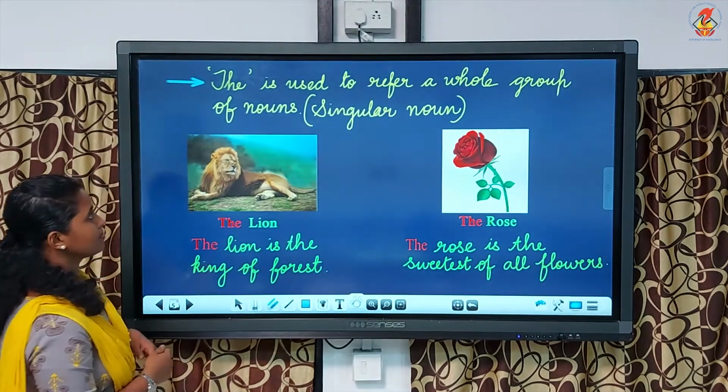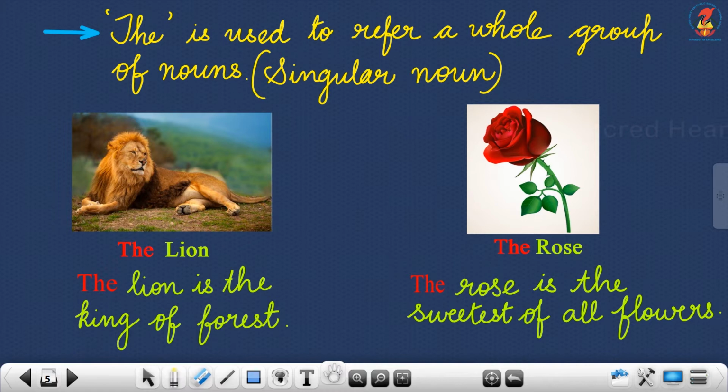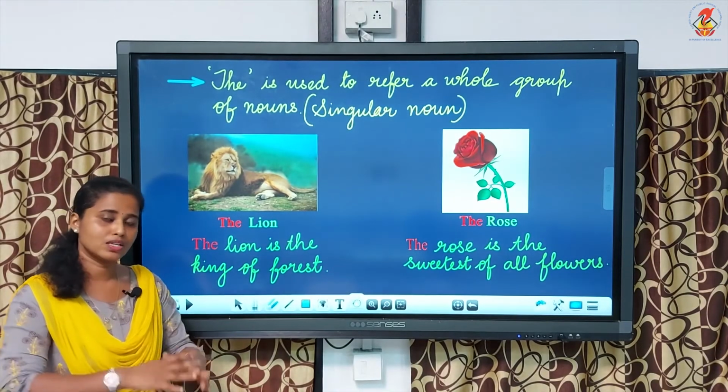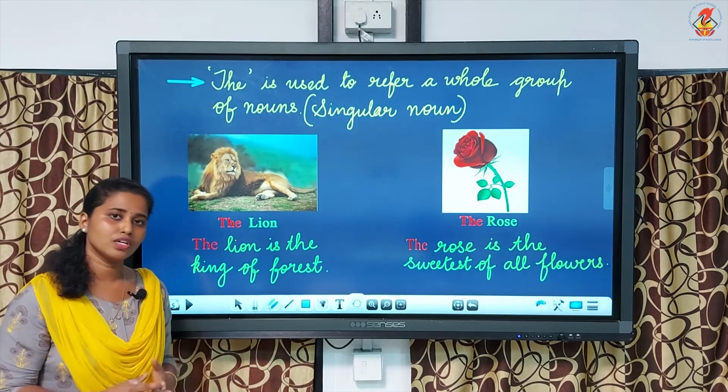The third rule is we can use the if it is used to refer to a whole group of nouns. Okay, a whole group of nouns, and that too must be a singular noun. For example, the lion, the rose. The lion is the king of the forest. So we are talking about the lion. That means we are talking about a whole group of lions. All the lions are the king of the forest.